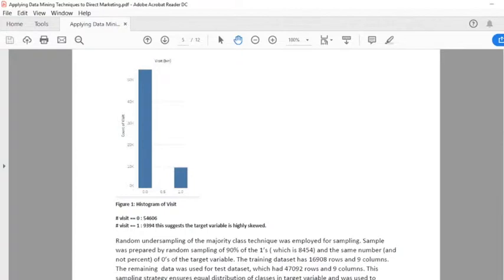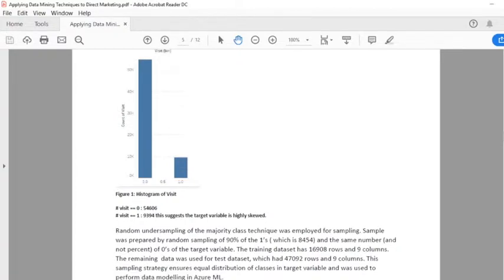To avoid this unbalanced classification problem, random undersampling of the majority class was done. Samples were prepared by a random sampling of 90% of the ones and an equal number of zeros in the visit variable. So the training data set was 16,908 rows and 9 columns. The remaining data was used for test data, which had over 47,000 records and 9 columns.